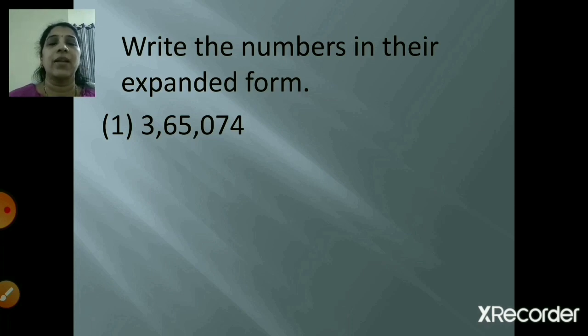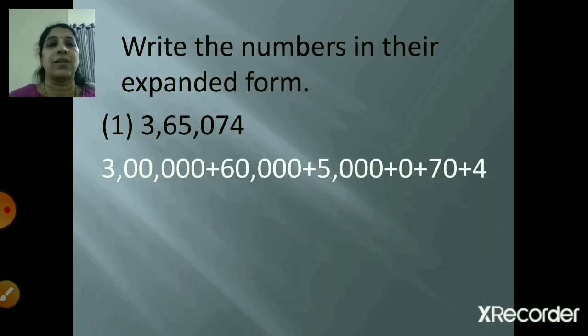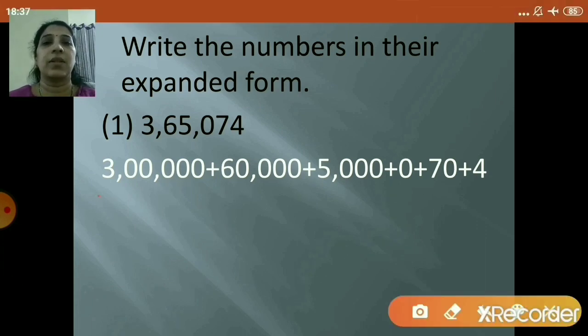So how will you write? 3 lakh, right? So 3 lakh plus 60,000 plus 5,000 plus 0 plus 70 plus 4. So in this way you will write your answer, right? So your first one is 3 lakh, next is 60,000, then 5,000, 0, 70 and 4, right? So this is the way you will write it.